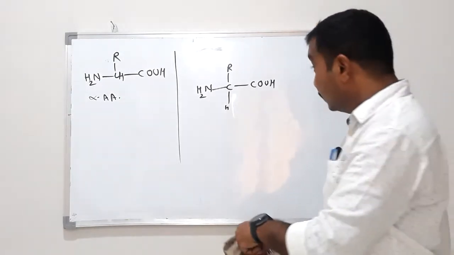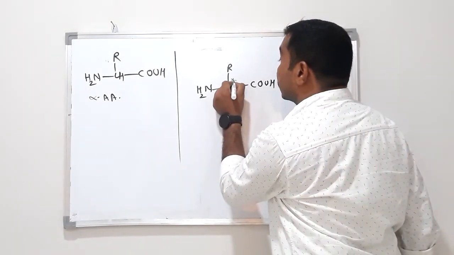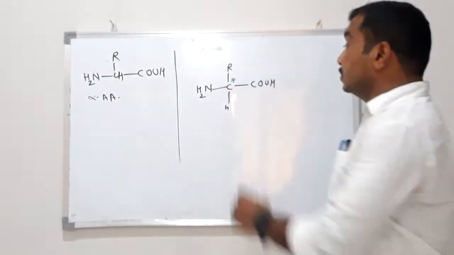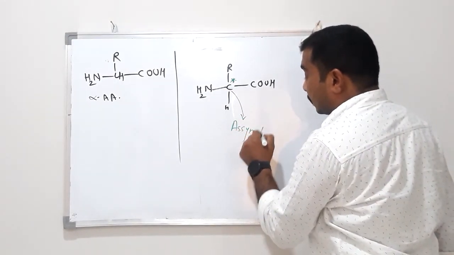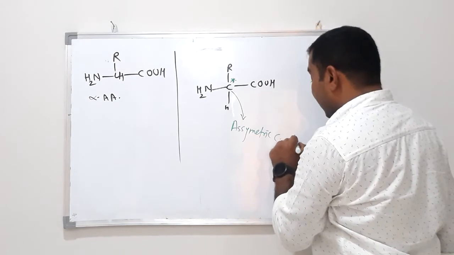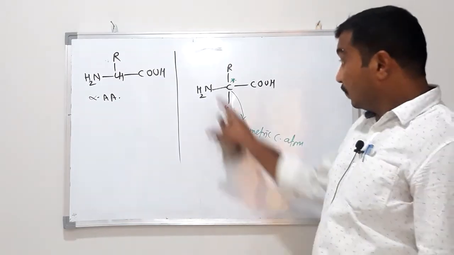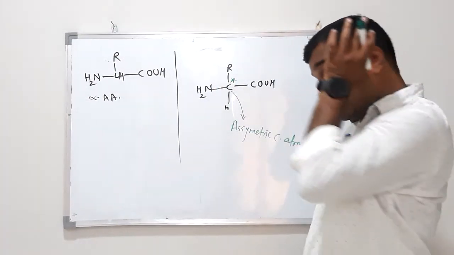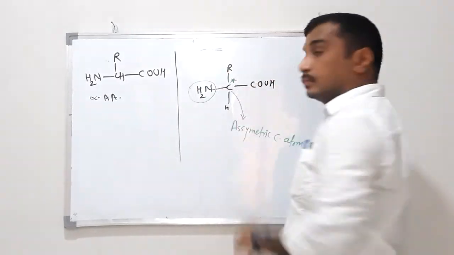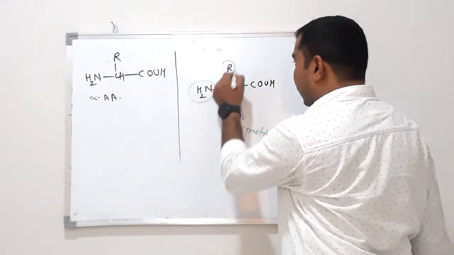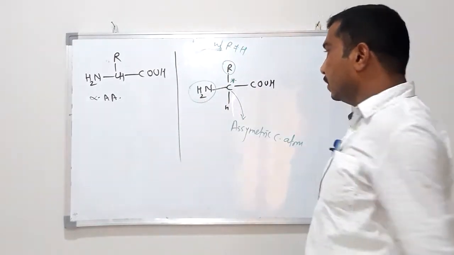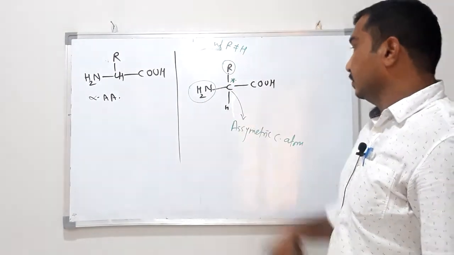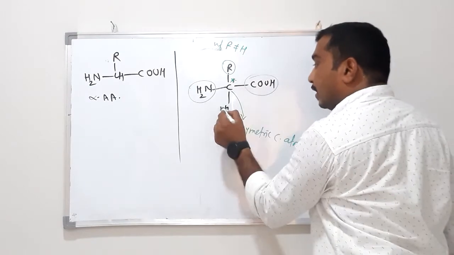Yes. This carbon, see this, is an asymmetric carbon atom. Why? Because 4 different groups are attached: amino, this R, where R is not equal to H, then carboxyl and hydrogen.